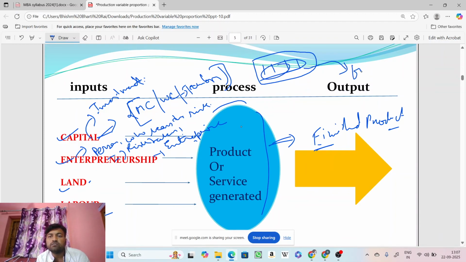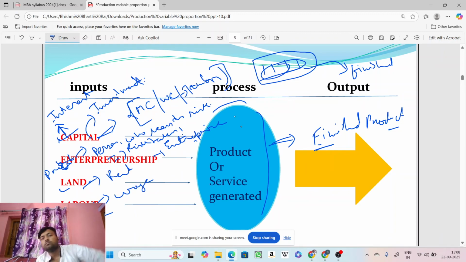And all these factors of production will be given their rewards for their work: the capitalists will get interest, the entrepreneur will get his profit share, the land will get a rent, and the labor will be given a wage. All these are managed by the entrepreneur.